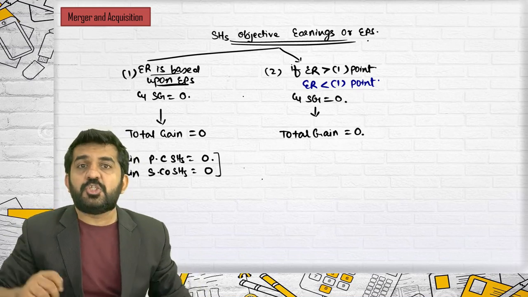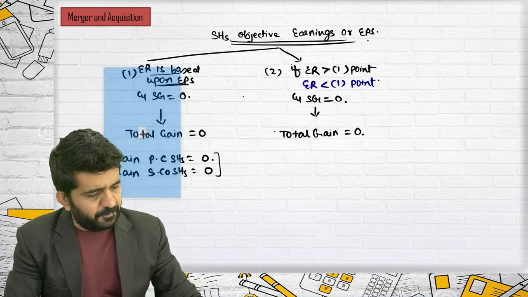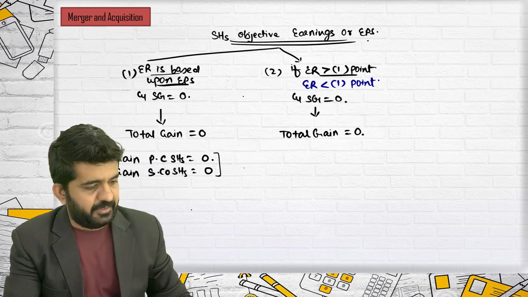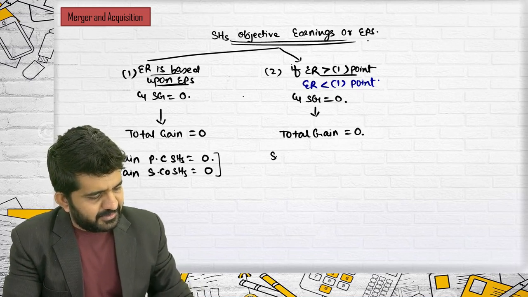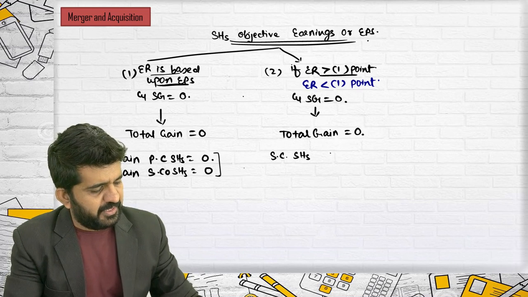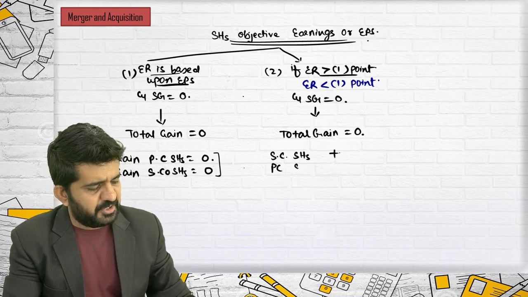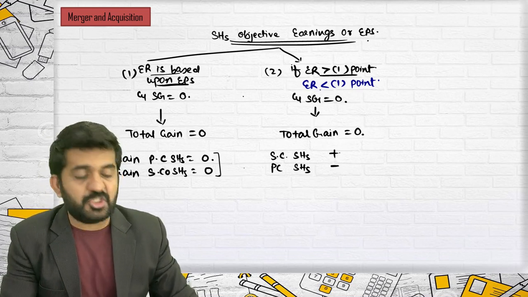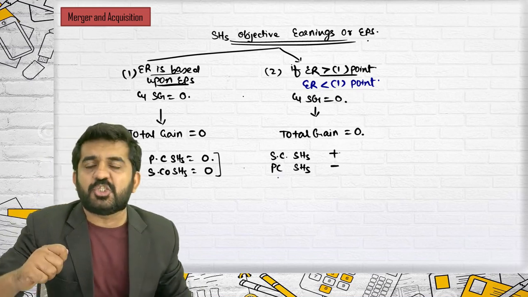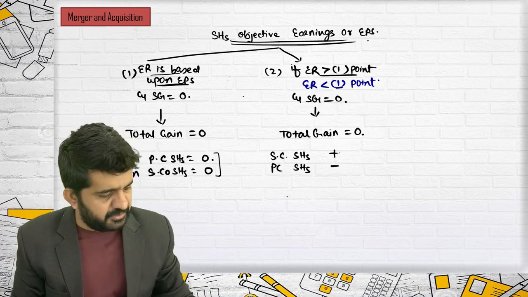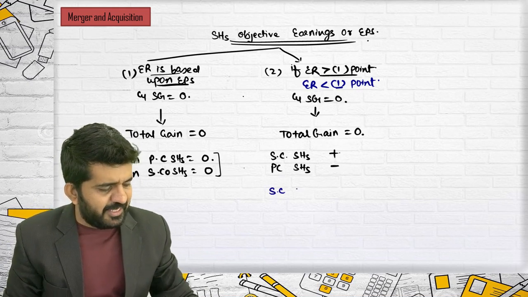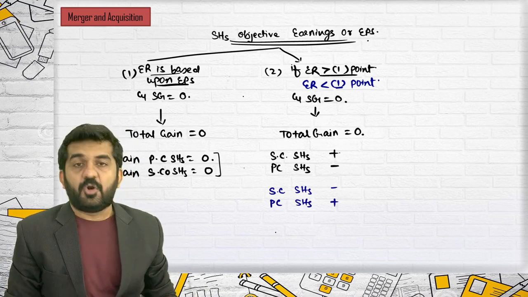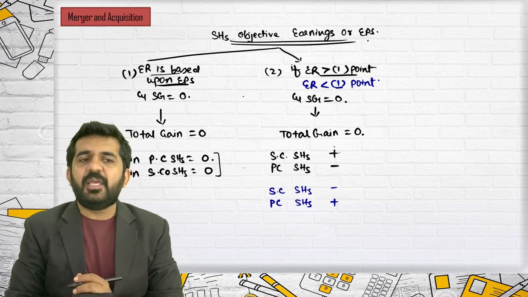Now, if exchange ratio is higher, believe me, selling company, if exchange ratio is higher, that is in number 1, sorry, then selling companies, the shareholders will be having a positive answer, and purchasing companies, the shareholders will be having negative answer. But in the second case, if exchange ratio is less than this first point, it is not exchange ratio less than 1, it is first point, sorry, then selling companies, the shareholders will be at loss, and purchasing companies, the shareholders will be profit. But the net answer, total profit, will be 0.